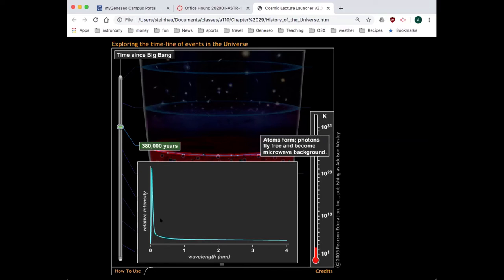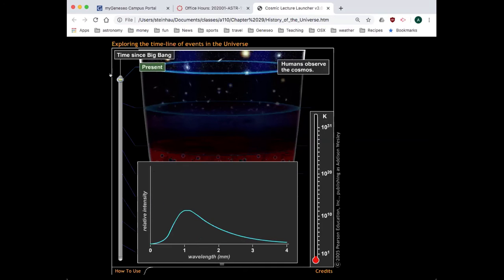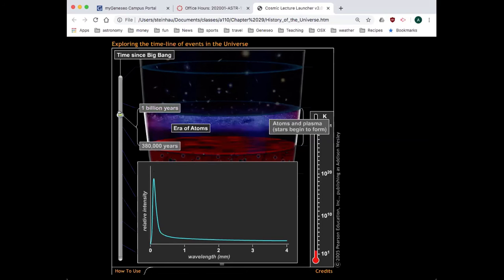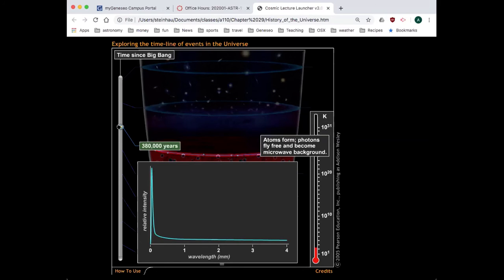You can see this is, I forgot to talk about the chart down here. This is the plot that we showed from COBE. As we move back in time, that becomes hotter and hotter. Those wavelengths become shorter and shorter, and they imply a hotter and hotter value of the temperature of the universe. And by this time, we're already up to, I don't know, hundreds of kelvins instead of single-digit kelvins at the era of atoms forming.